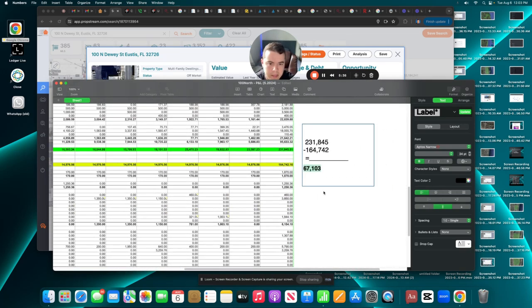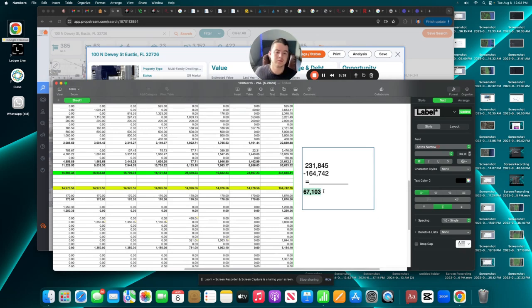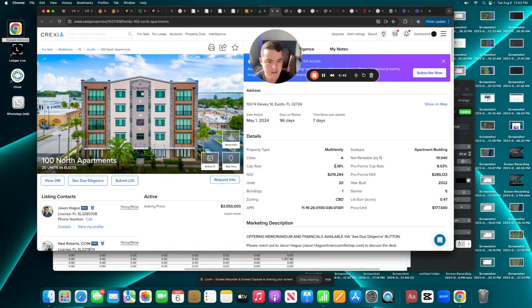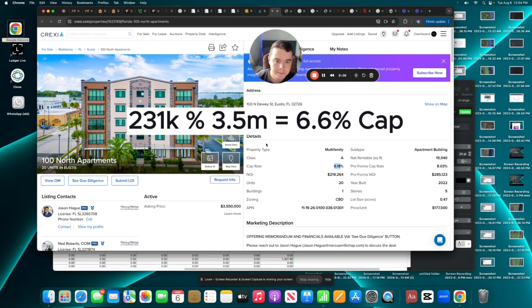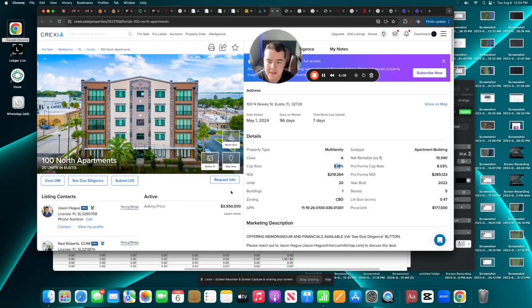But yeah, so where did they get the 6 cap from? That's listed here. How did they get that 6 cap? They just took 231,000 divided by 3.5 million, which is what they're selling it at, and that's where they got that 6.1 or whatever. But that's if someone paid cash, 3.5 million, not even including the taxes and insurance, which is another $5,000 at least.